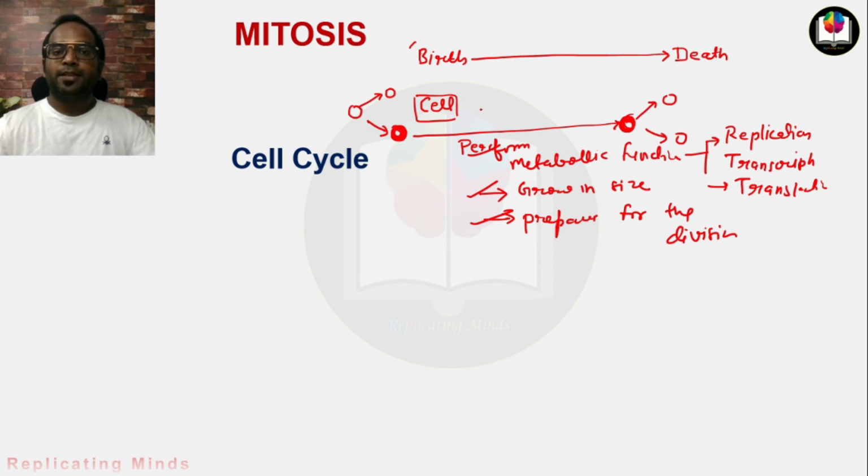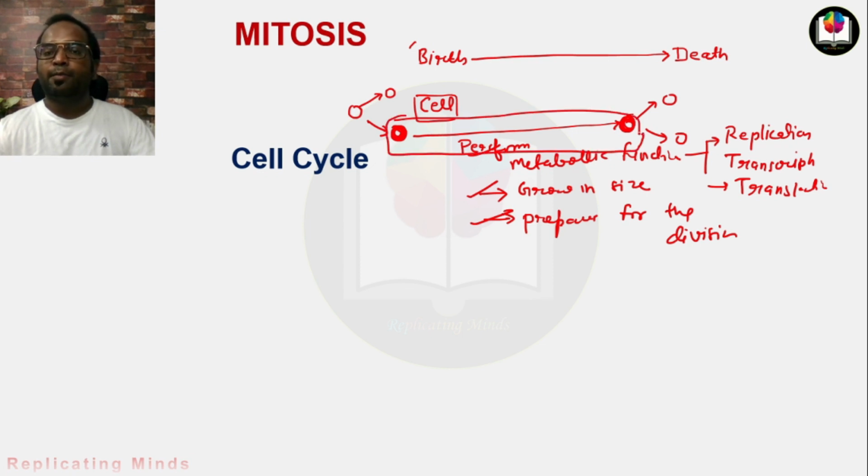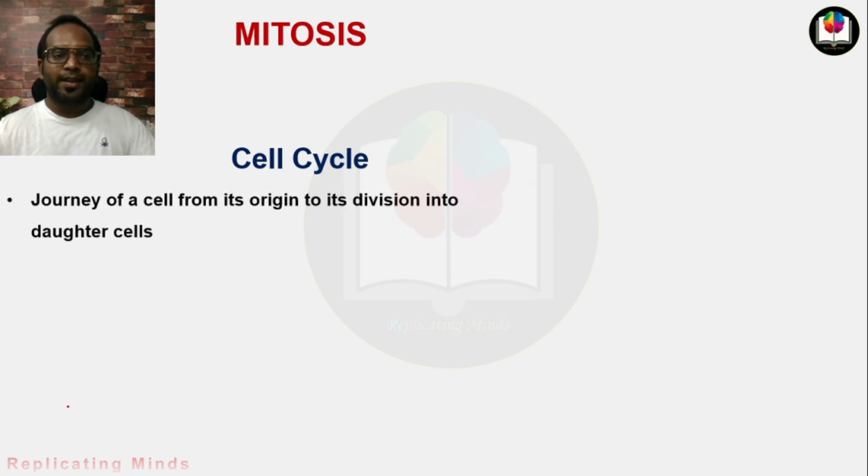So this is known as the cell cycle. From the time of birth to the time of division, in this whole journey it performs so many metabolic functions. It completes one cycle. One cycle means one division. Now we will discuss some important points about the cell cycle. The cell cycle is the journey of a cell from its origin to its division into daughter cells, right?